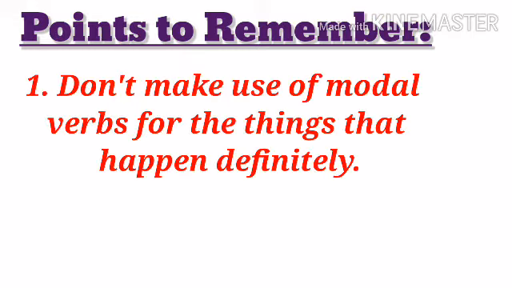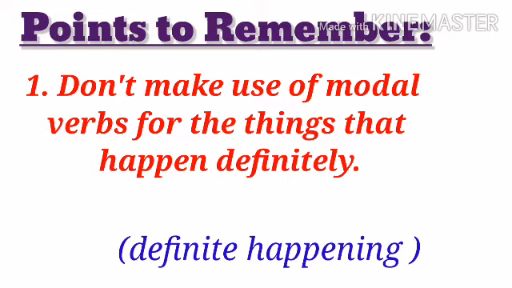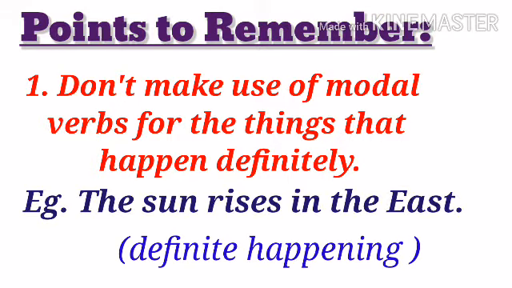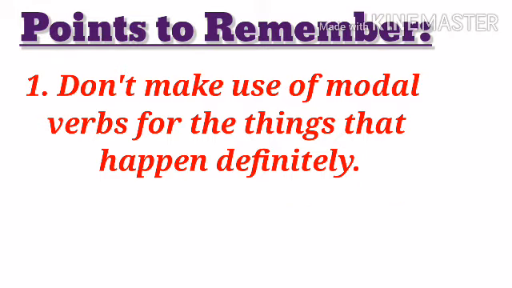Now there are certain points that you have to keep in mind when using modals. Number one, don't use modal verbs for things that happen definitely. For example, the sun rises in the east, or earth revolves round the sun. If you see these sentences, they are showing clear certainty which we can't change. So in such sentences, don't make use of modal auxiliaries.